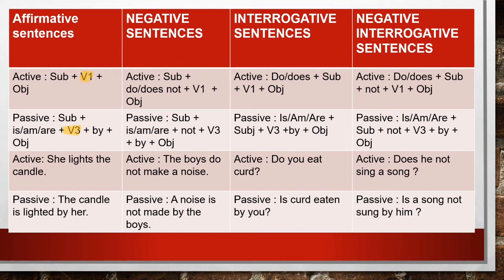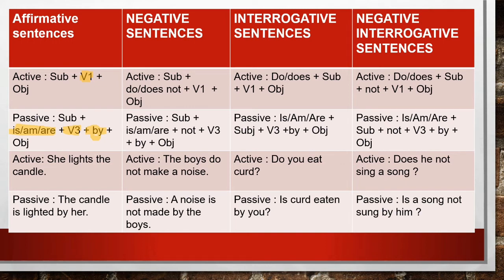And you will use is, am, are. And yes, by also. In part 1 of active and passive voice, I have told you that while changing the sentences into passive voice, you have to use the preposition also. So by is the preposition used here.